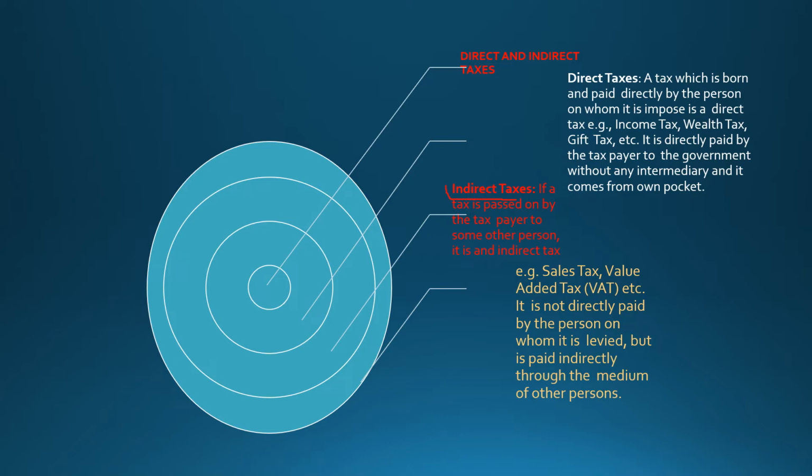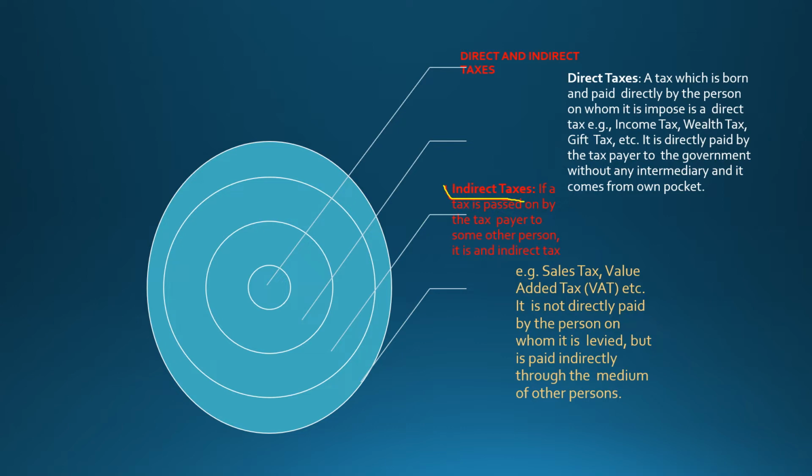The second one is indirect tax. This is also a tax. It is levied on the goods and services of a person, or it may be a seller. It is collected from the buyers and paid by the sellers. To whom are they paying? To the government. For example, GST, goods and services tax.